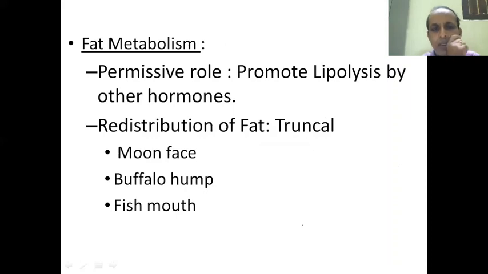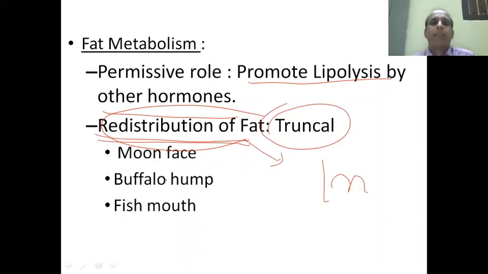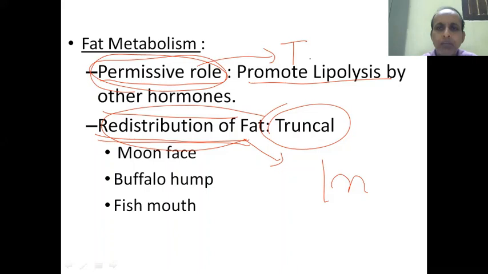Fat metabolism. Here the adrenaline has permissive role only, and it promotes lipolysis by the other hormones usually. And when there is excess of this hormone, glucocorticoids, there is a redistribution of the fat to the truncal region. In fat metabolism, there is permissive role. They don't do anything directly on their own, but permissive means because of the action of the thyroid, the hormones responsible, or the neurotransmitters, or the catecholamines also, they also to some extent affect this fat metabolism.